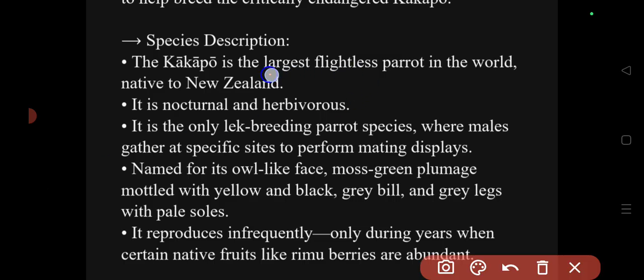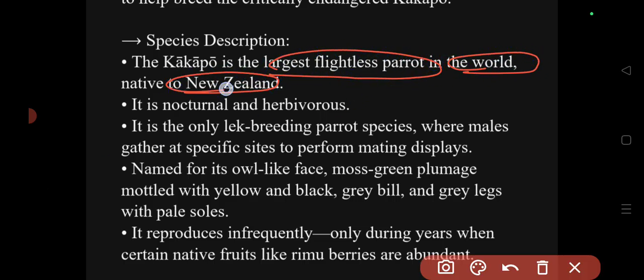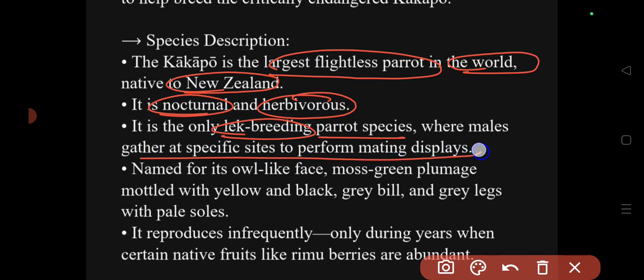Kakapo is the largest flightless parrot found in the world. It is native to New Zealand. It is nocturnal and herbivorous. This is a lek breeding parrot species where males gather at a specific site to perform the mating. Remember that it is lek breeding.